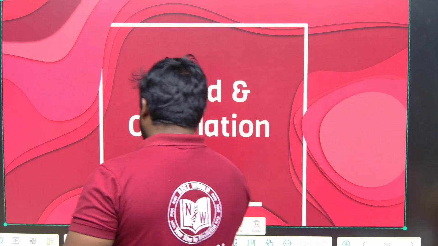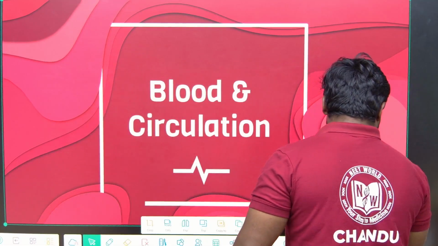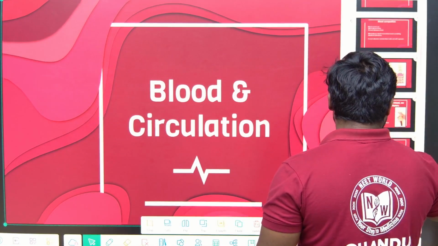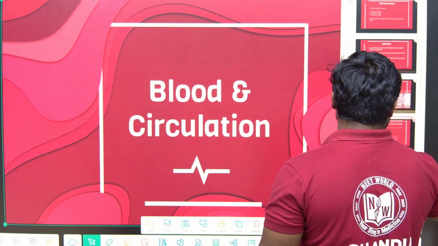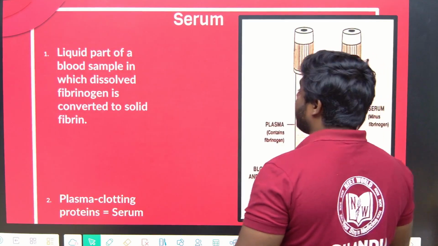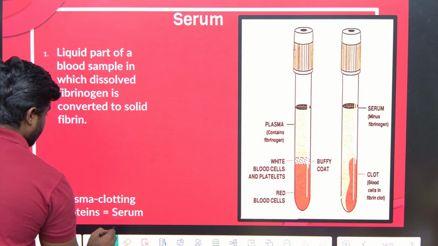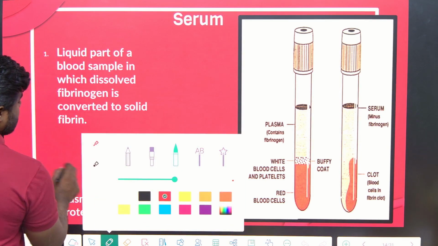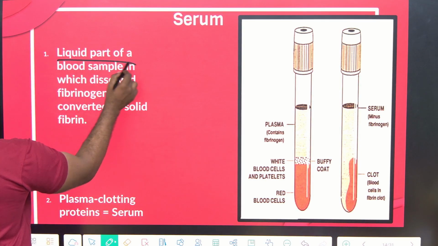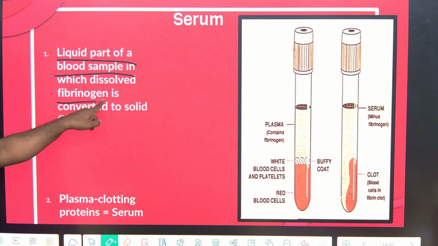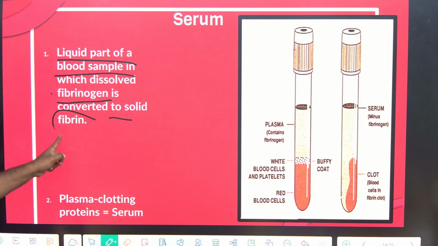Okay, so we were discussing serum. So what exactly is serum? Plasma without blood clotting factors is called serum. Correct? So in very simple words, we can say it is the liquid part of the blood sample in which dissolved fibrinogen is converted into solid fibrin.